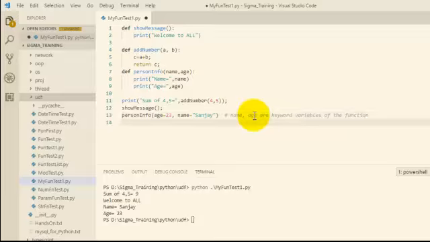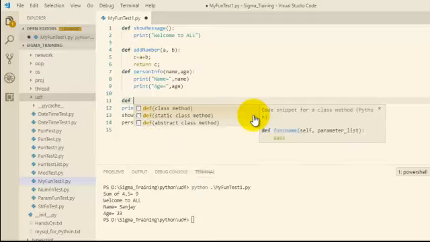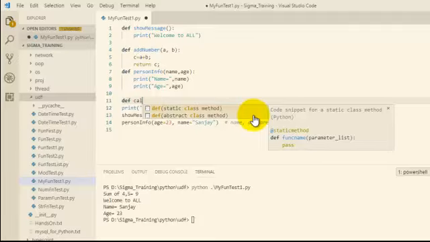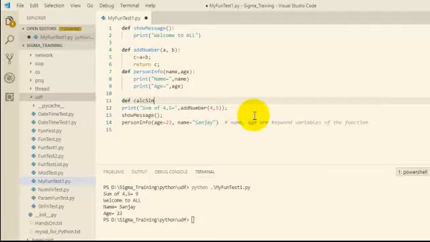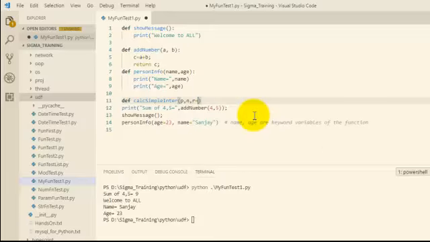Now let us look at one more behavior, the default value argument function. I'll take calculate_simple_interest, where I pass the parameters principal amount, number of terms, and rate of interest. Here I'll take the rate of interest as 2.5%.